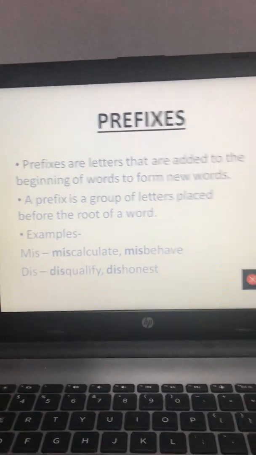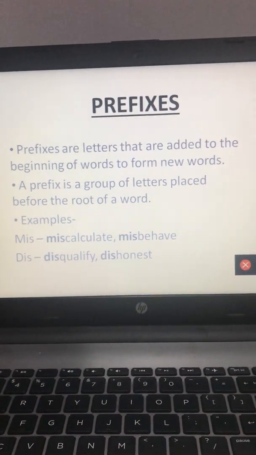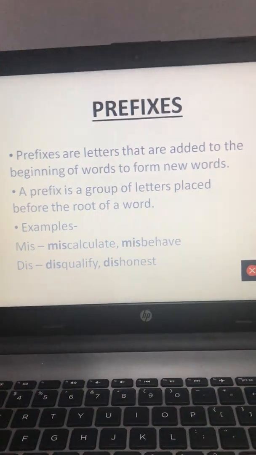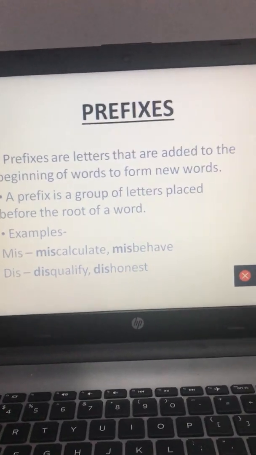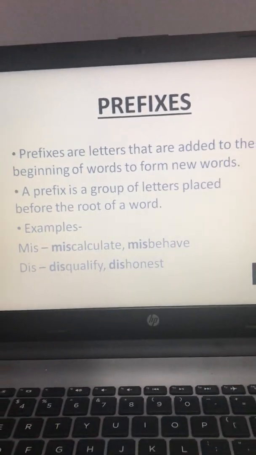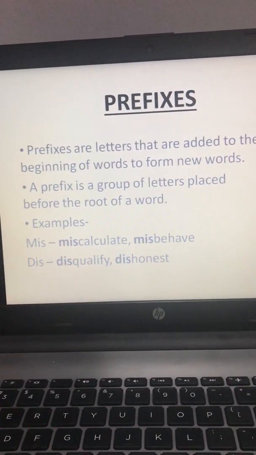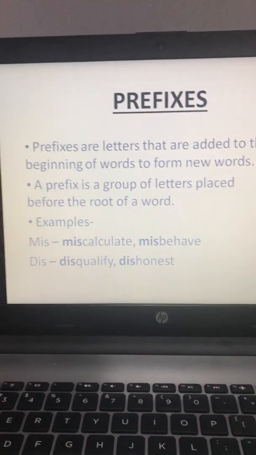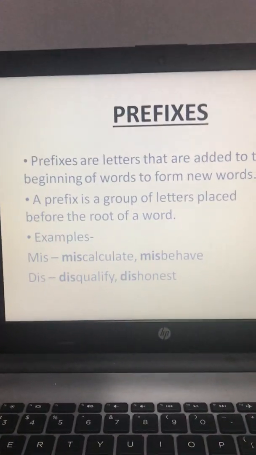Prefixes are letters that are added to the beginning of words to form a new word. The group of letters that is added in the beginning to form a new meaningful word is known as prefix. A prefix is a group of letters placed before the root of a word. For example, the first one is MIS.